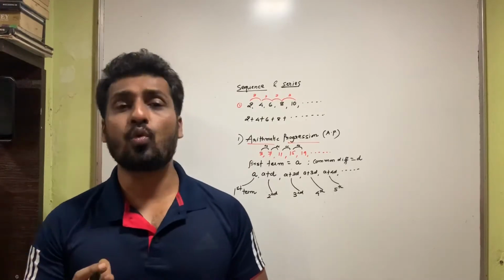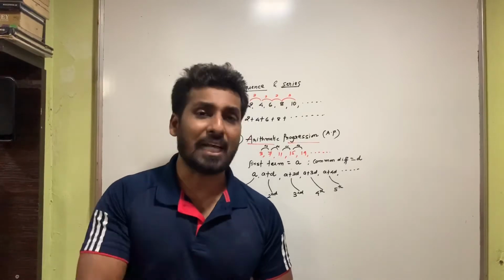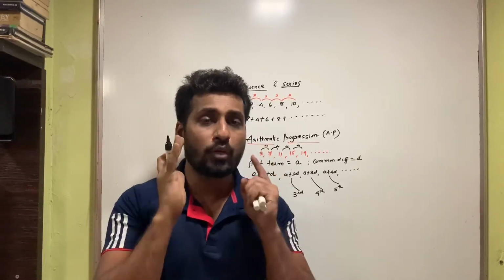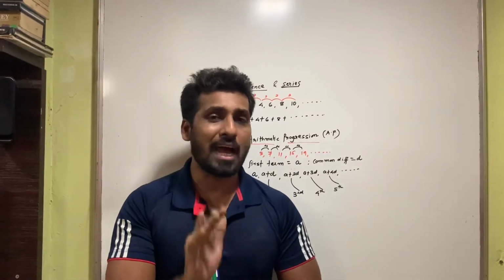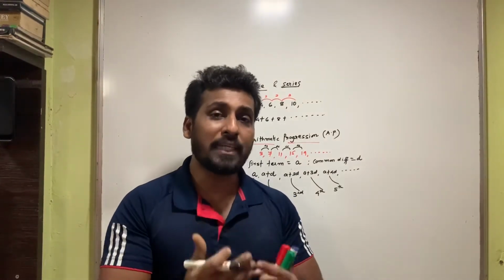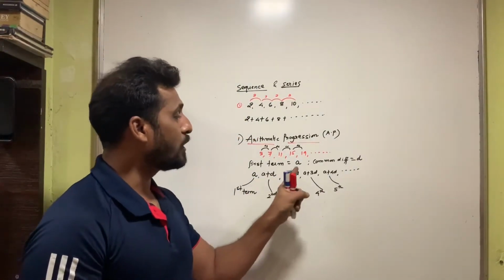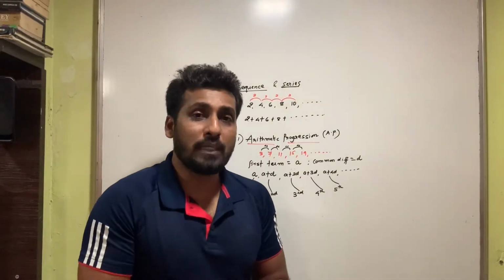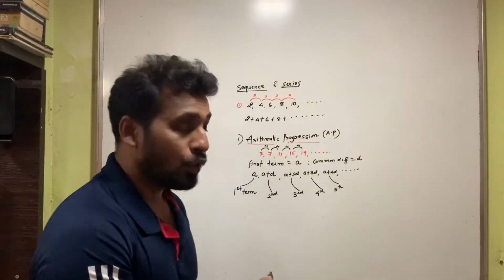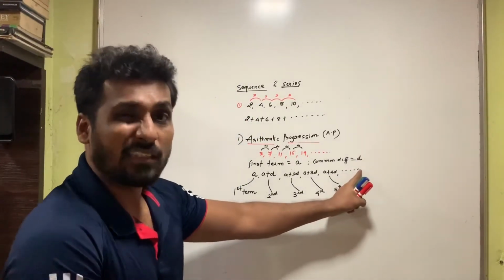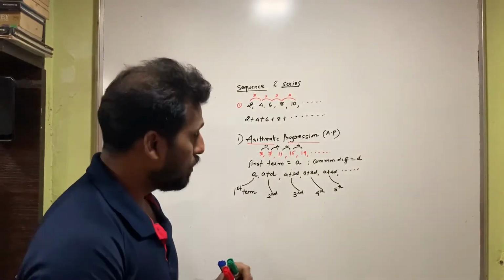Now most of the students have this one basic concept fit into their mind, that nth term means the last term. Now this one point you have to remove from your mind. Students, when I say nth term, it does not mean the last term. Nth term is basically any term of the progression. So when I write A plus D, A plus 2D, A plus 3D, and so on, nth term is basically any term of the progression. So now when I say the nth term, let's say the last term, if I want to get the nth term, what could be the nth term?